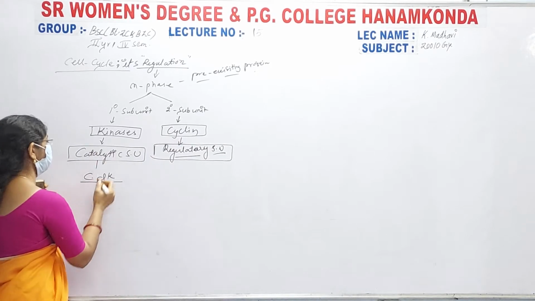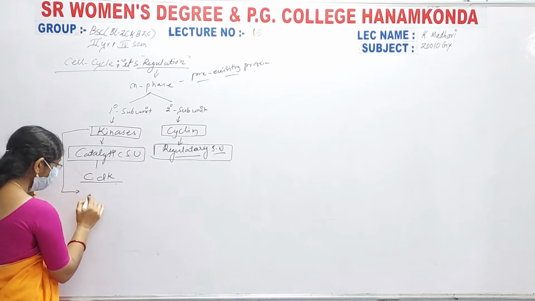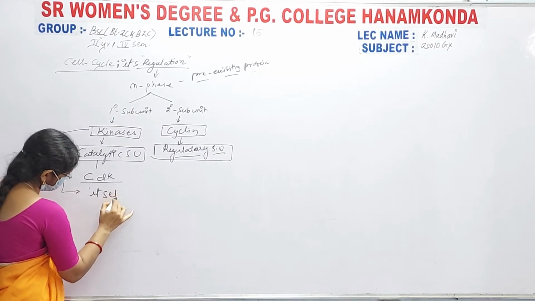Why do we say this is a cyclin dependent kinase? Because these kinases by themselves are inactive.